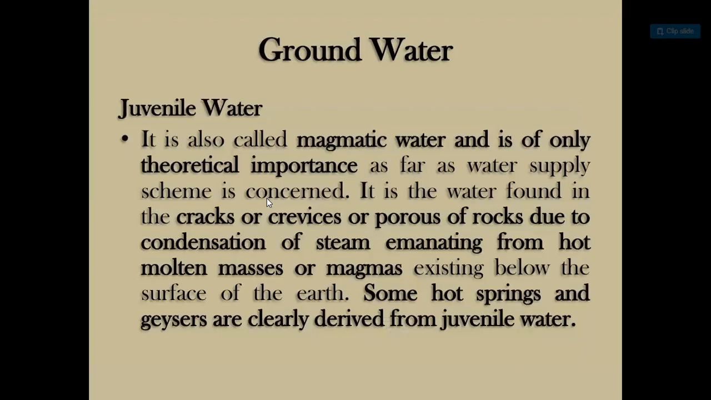Juvenile water. It is also called magmatic water and is of only theoretical importance as far as water supply schemes are concerned. It is the water found in the cracks or crevices of pores of rocks due to condensation of steam emanating from hot molten masses or magmas existing below the surface of the earth. Some hot springs and geysers are clearly derived from juvenile water.